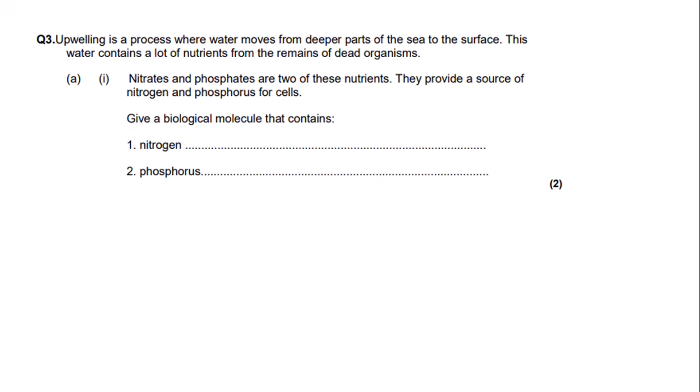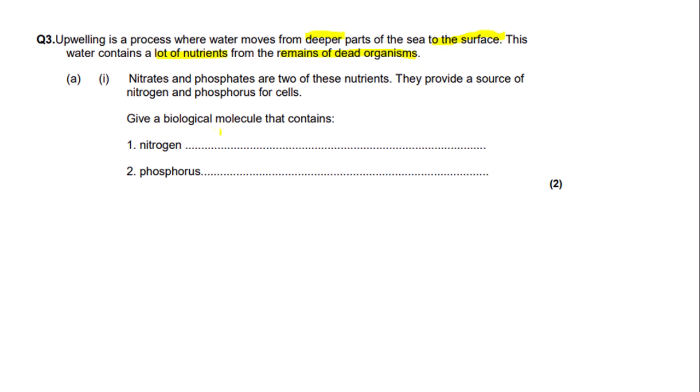So let's move on to this question. Upwelling is a process where water moves from deeper parts of the sea to the surface. So we can highlight deeper to the surface. This water contains a lot of nutrients from the remains of dead organisms. Nitrates and phosphates are 2 of these nutrients, so as I mentioned earlier, they provide a source of nitrogen and phosphorus for cells.